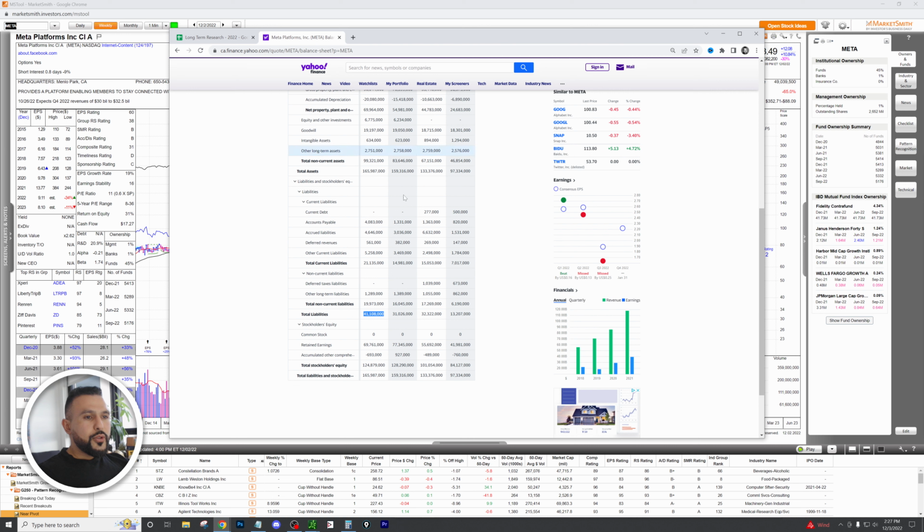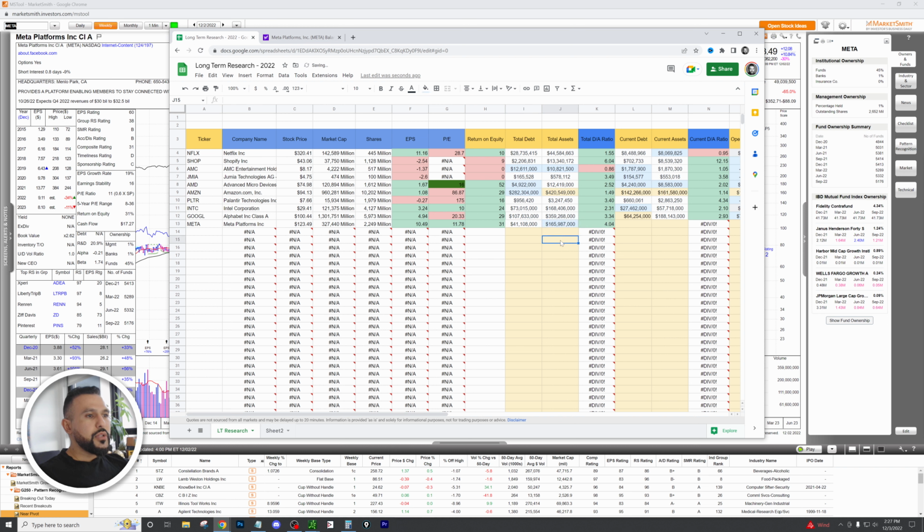Now we got to look at total assets. All right, now total assets, 165 million, almost 166 million. Look at that. They can pay off their debt 4 times. This is awesome. Now, the total debt to asset ratio is another green check mark, which is something we want to see.